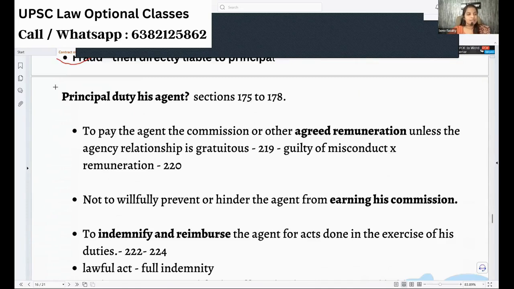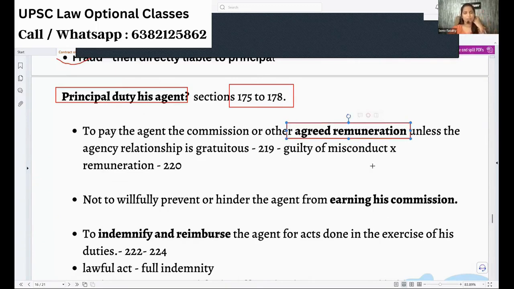Now, what is the principal's duty? We saw the agent's duty. Now we will see the principal's duty in this section. First duty, you have to pay the agreed remuneration. Whatever money you promised, you have to pay. But if the agent is guilty of some misconduct, creating some loss to you willfully, then the principal need not pay the remuneration.